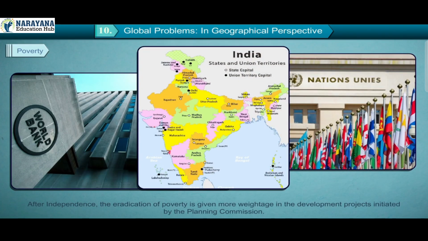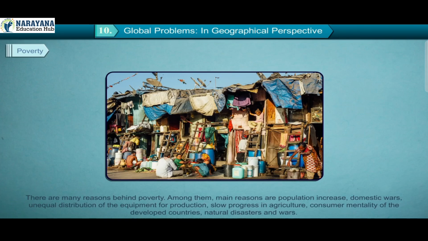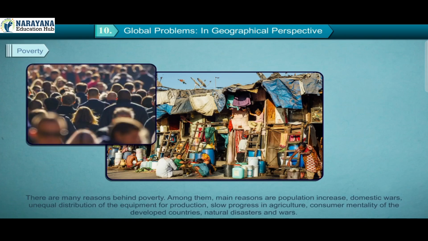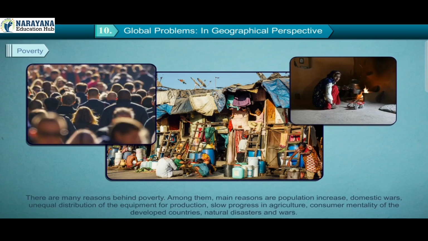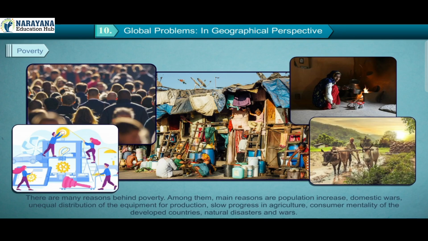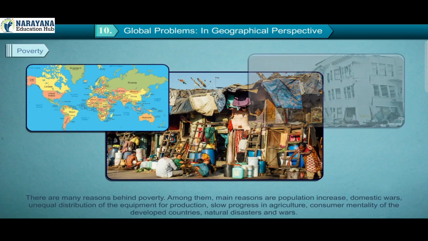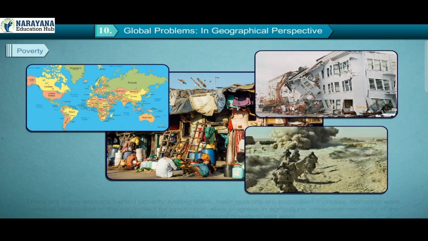After independence, the eradication of poverty is given more weightage in the development project initiated by the Planning Commission. There are many reasons behind poverty. Among them, main reasons are population increase, domestic wars, unequal distribution of the equipment for production, slow progress in agriculture, consumer mentality of the developed countries, natural disasters, and wars.